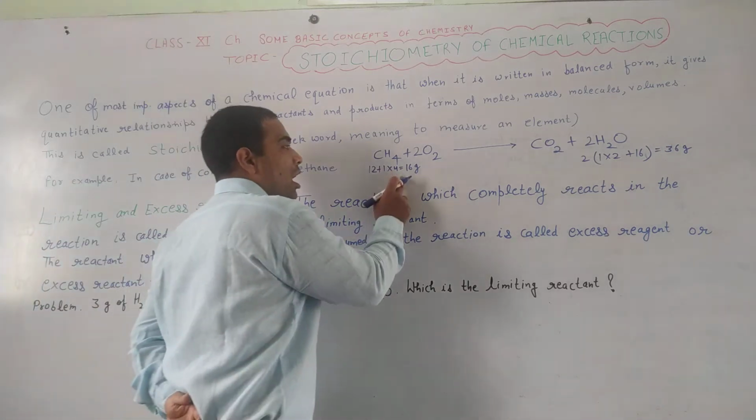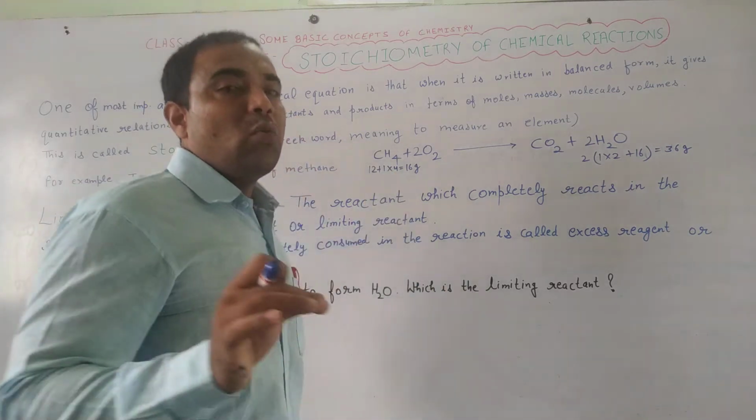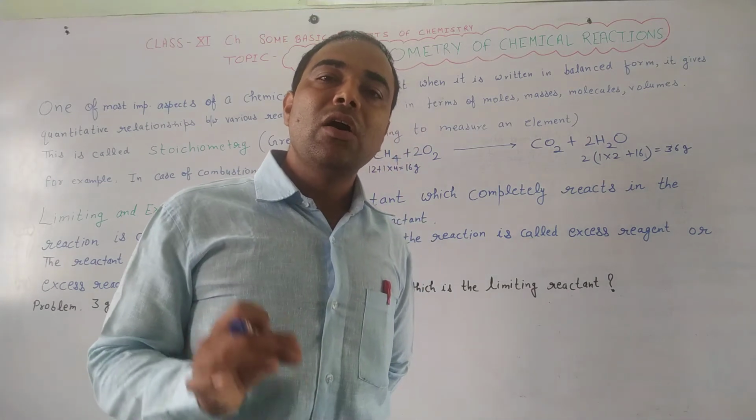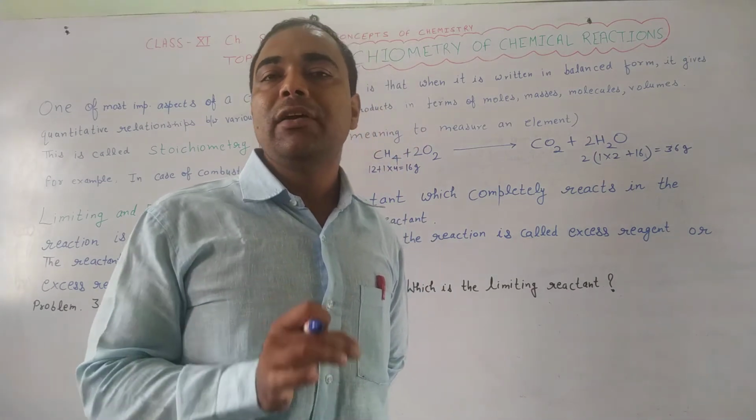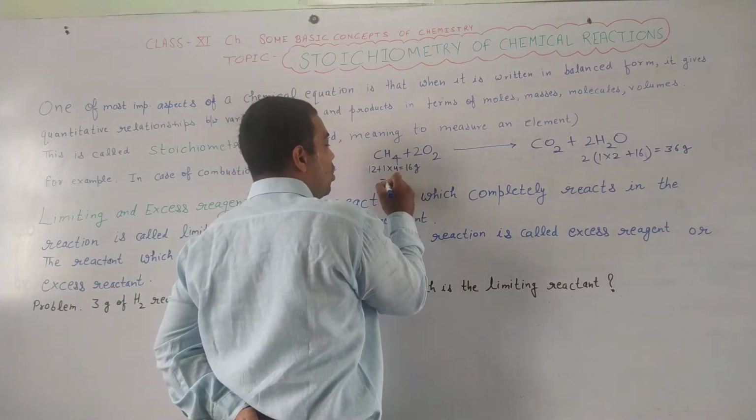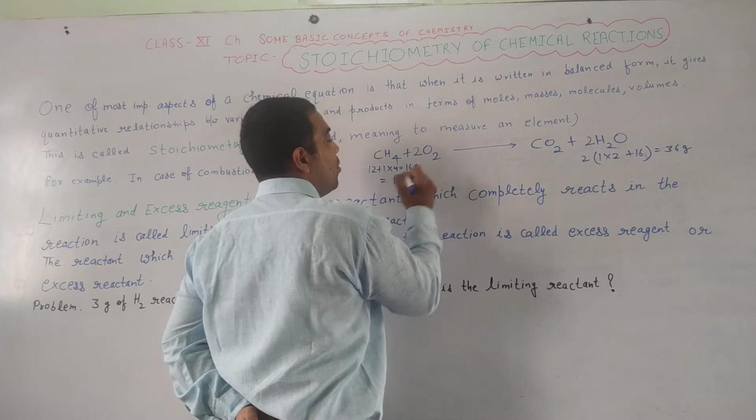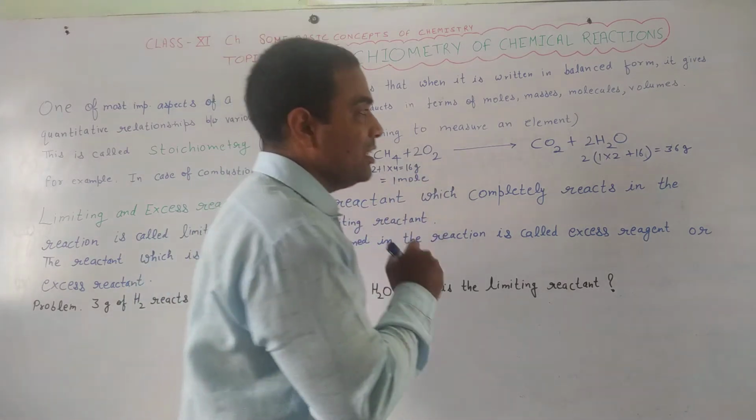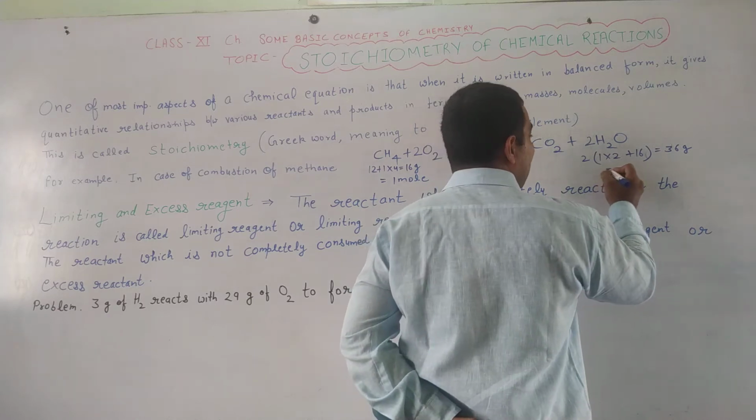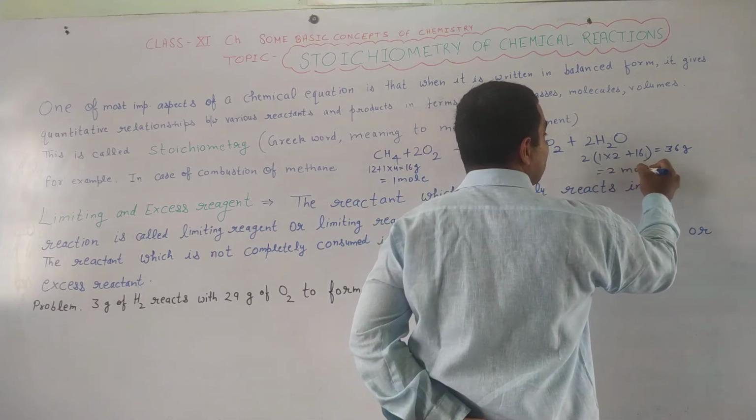So 16 gram, as we know, whatever the gram atomic mass of a molecule, it will be 1 mole of that molecule. So 16 gram of methane, it means 1 mole of methane burnt to produce 36 gram of water. But it will become what? 2 moles.